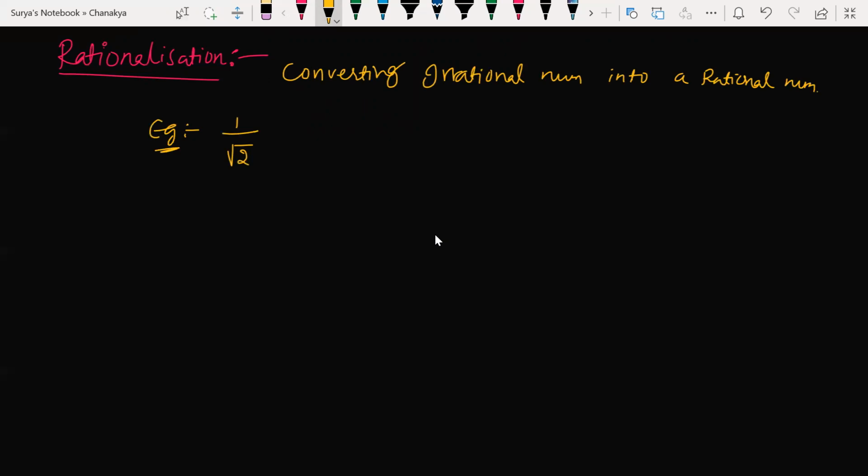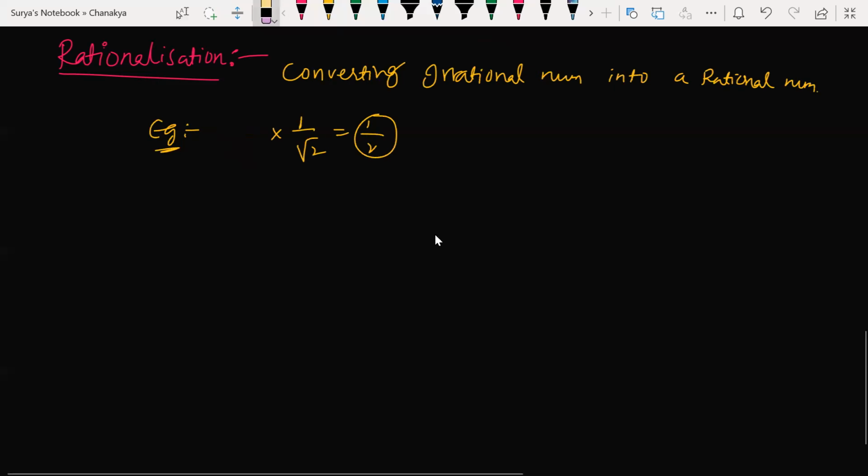How do you convert this into a rational number? See, how can I convert this irrational into a rational number? Tell me. By multiplying with one more 1 by root 2. Okay, isn't it? So it becomes 1 by 2 now. That is how you can do that.